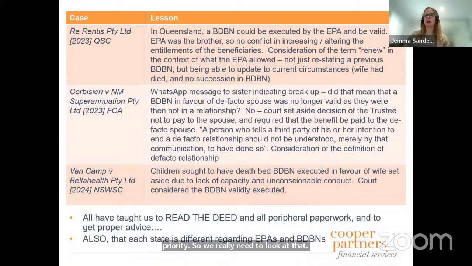One of my favourites, and it's a bit rough to say favourites, because someone's died, is this Corbasiri one, which went to the full federal court, and the outcome was that a text message does not break up a relationship. So I feel like it's got more of a consideration there from a pop culture sort of reference. Anyway, the things that keep us excited when we're reading cases.